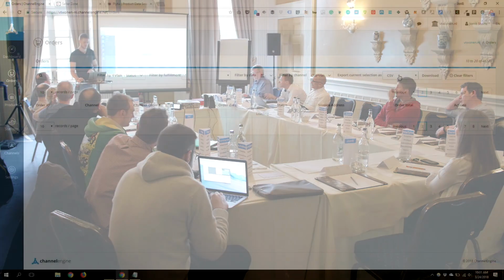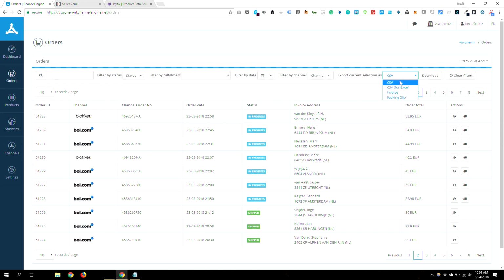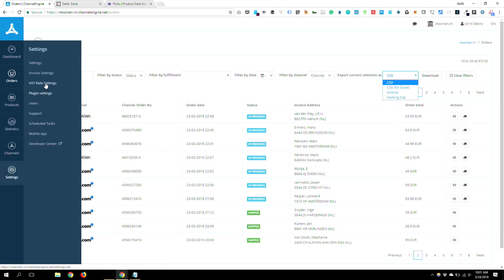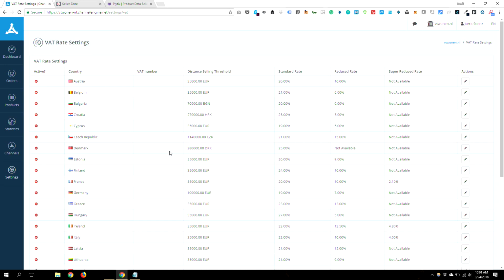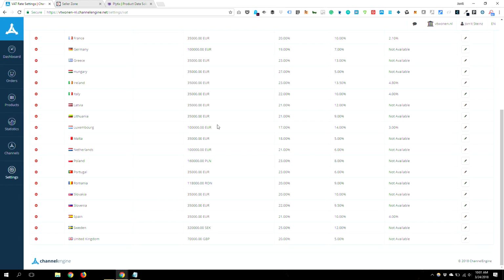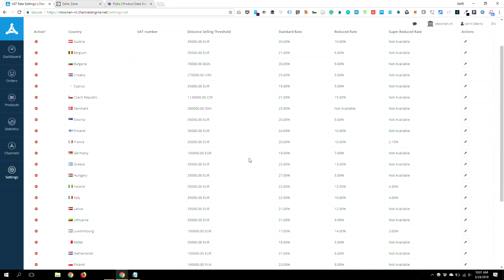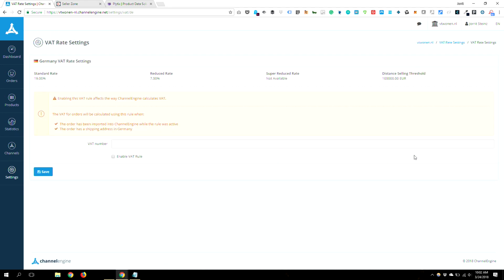Any questions? So tax reporting, to be able to send information to tax, to our accountants. What you can do is just go to the orders, download the CSV sheet, and it's got the VAT columns in there as well. And for tax reporting in Europe, of course, it depends on how much volume you do to a certain country. When you have a VAT number, for instance, in Germany, you go to this list when you go over the threshold, and then you put in the VAT number you received. So we grab 19% instead of 21, so stuff like that.